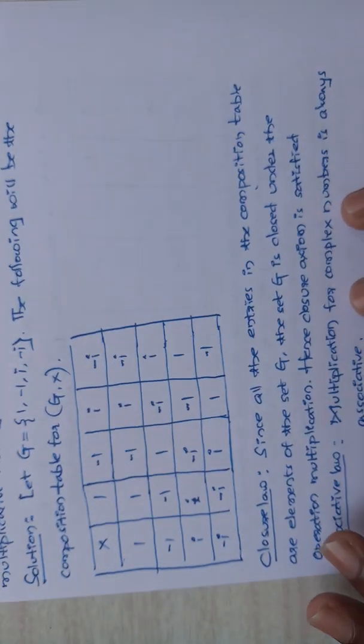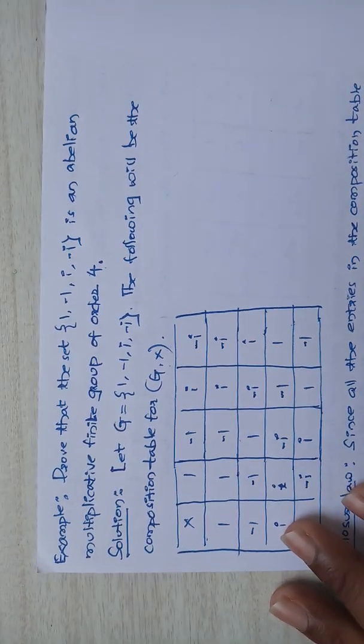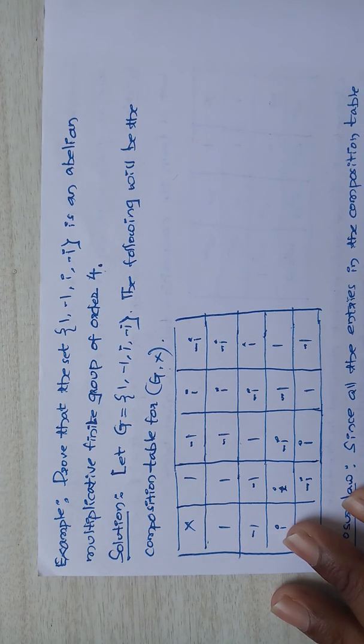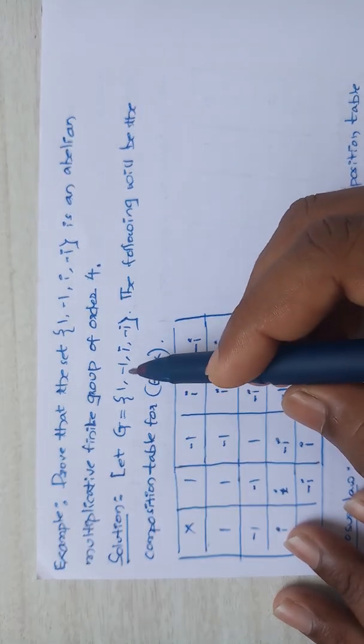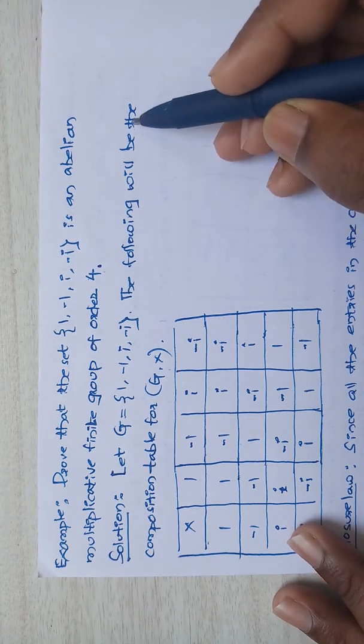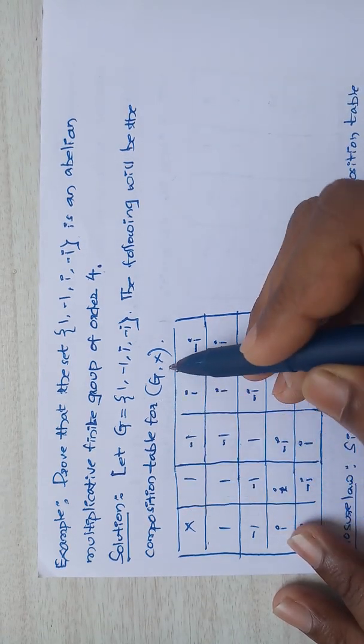The next example is: prove that the set 1, minus 1, i and minus i, which are the 4th roots of unity, is an abelian multiplicative finite group of order 4. Here let Z be 1, minus 1, i and minus i. The following will be the composition table for Z cross.